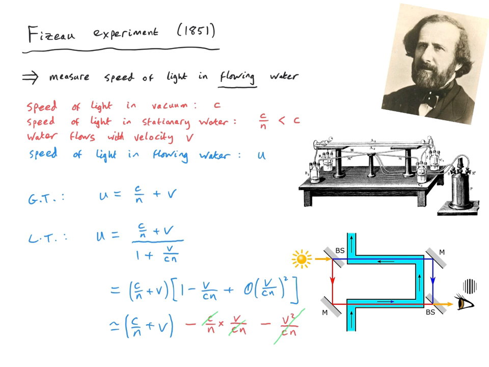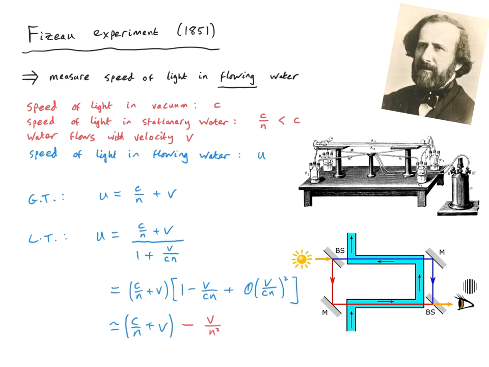We get a term that's minus v over n squared. Remember, v is the velocity of the water, and n is simply the refractive index of the water. So this is the result we'd expect from the Lorentz transformation. We don't just get simply the Galilean result, where we add up the velocities, but we get a correction to that, and that correction is actually not small. It's equal to v over n squared.